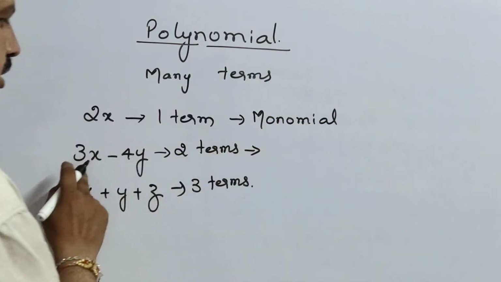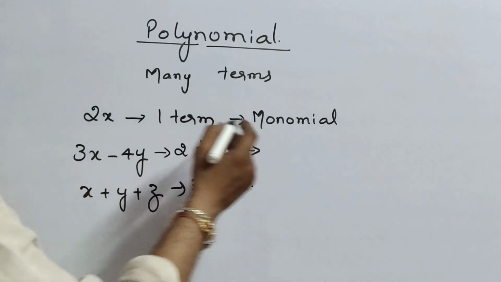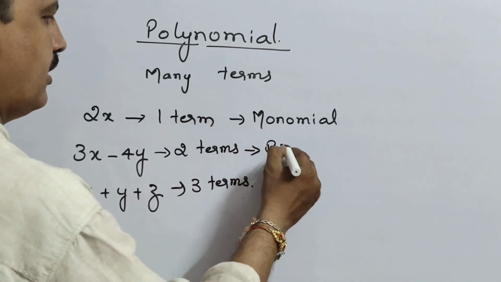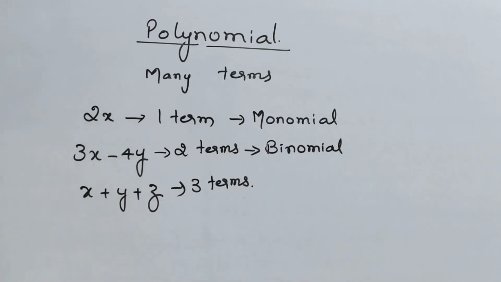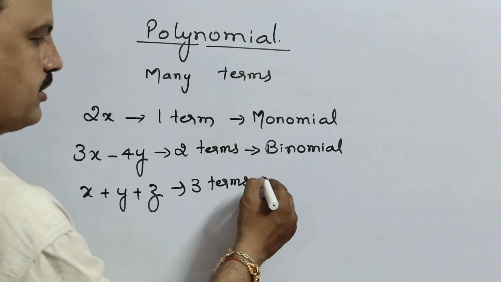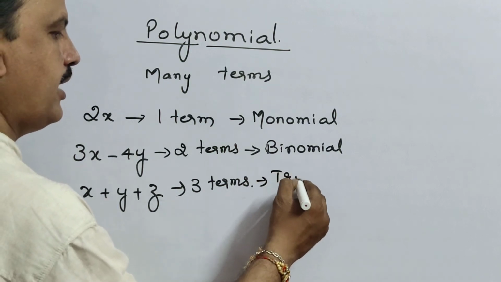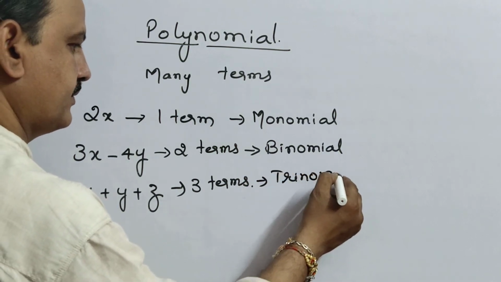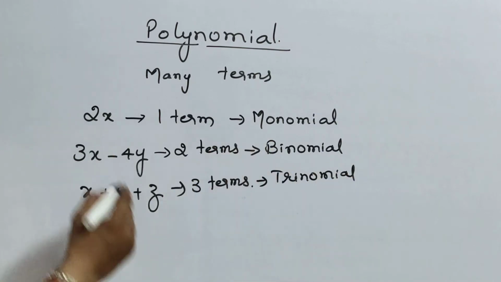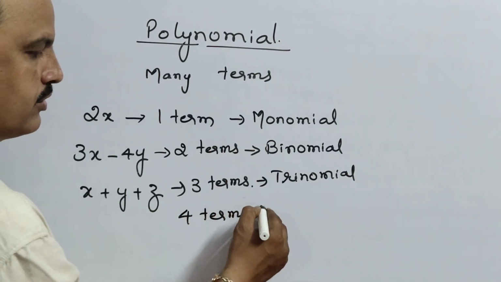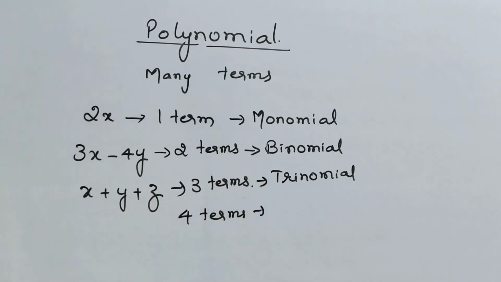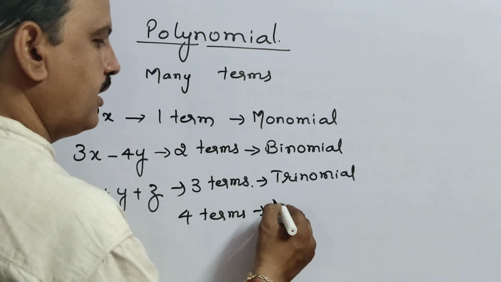If you have two terms, that means binomial. There are special names for one term, two terms and three terms. Three terms means trinomial. And if you have four terms, can anyone say? If you have four terms, it is multinomial.